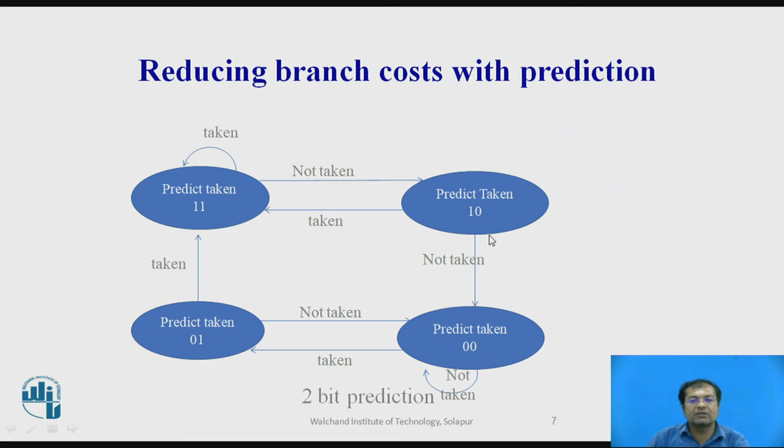And next one, this is 10. It is changing this 1 to 0, and hence there is no branch. Like this, the 2-bit prediction scheme works. Normally the misprediction rate is very low compared to the static one.